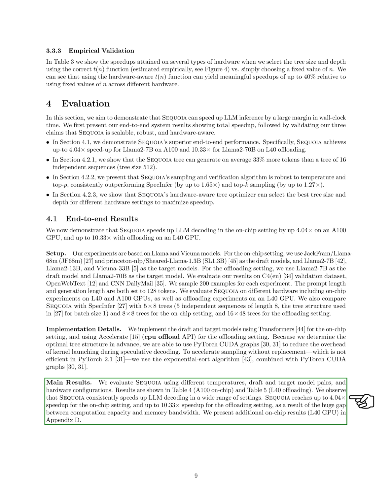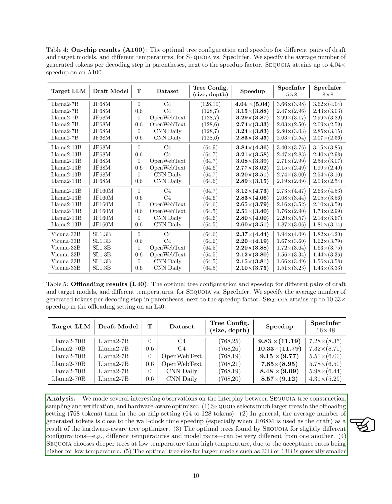Our analysis led to several interesting observations. Firstly, SEQUOIA tends to select much larger trees for the offloading setting compared to the on-chip setting. Secondly, the average number of generated tokens closely matches the speedup in wall clock time, especially when using JF68M as the draft model. This is largely thanks to the hardware-aware tree optimizer.